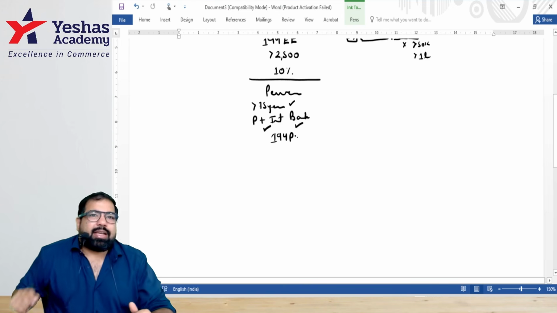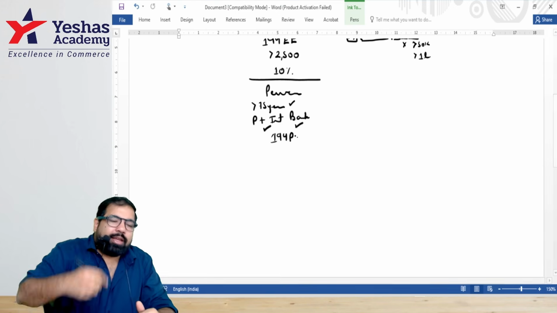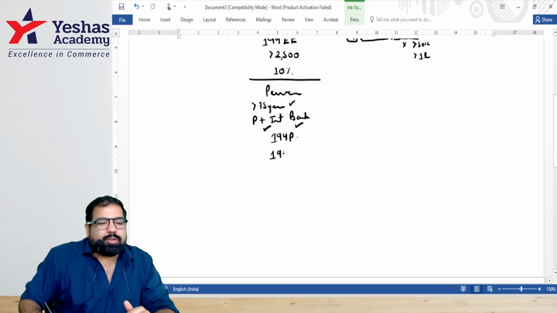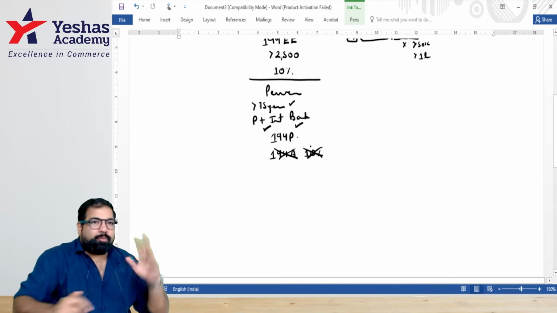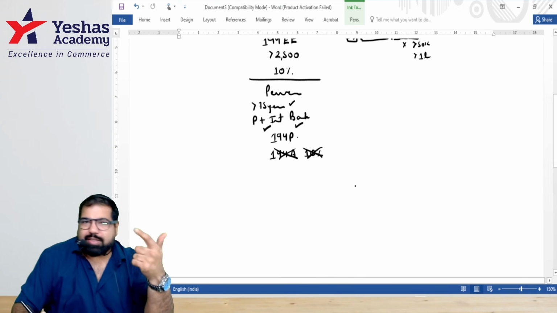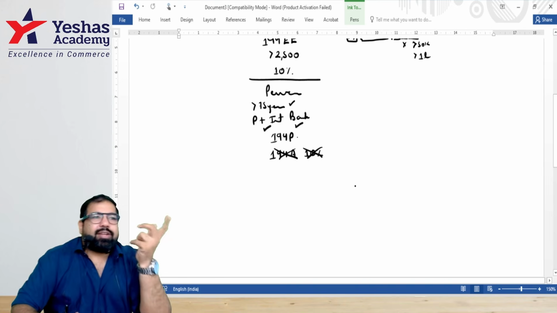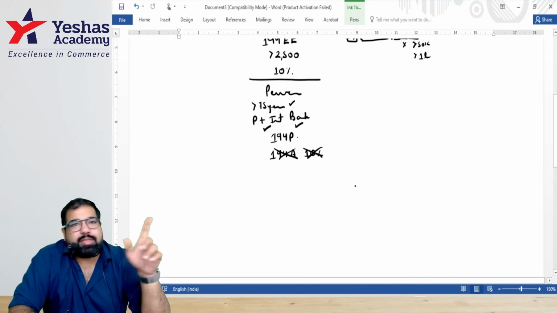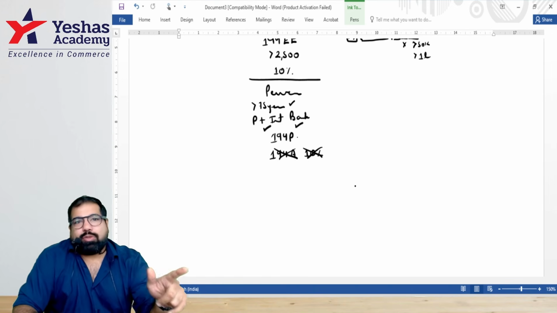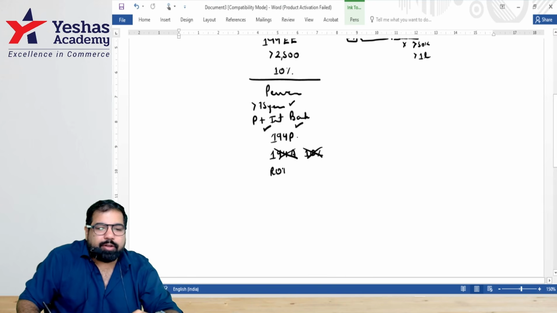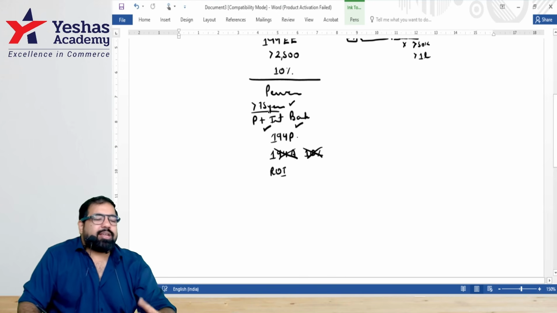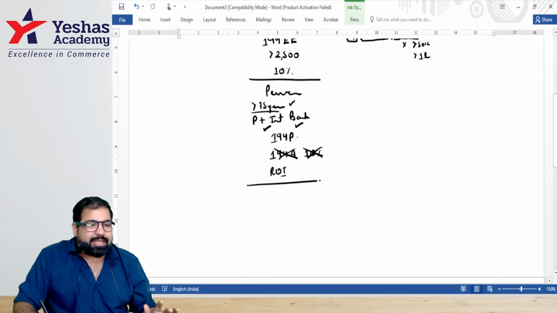What happens here, guys? Are you putting your money in a bank and earning interest? Typically, from bank interest, what section will apply? And TDS at what rate should apply? 10. But here they removed it. They say, listen, you're a pensioner, we'll become your CA. The bank checks your income. Which are the two incomes that you have? Interest and pension. They will calculate your tax. If your tax is 2,650 rupees, then they will only deduct 2,650. And the best part is after deducting, guys, you don't have to file your return of income. Because of your age, the government has given this benefit. This has come in the exam.